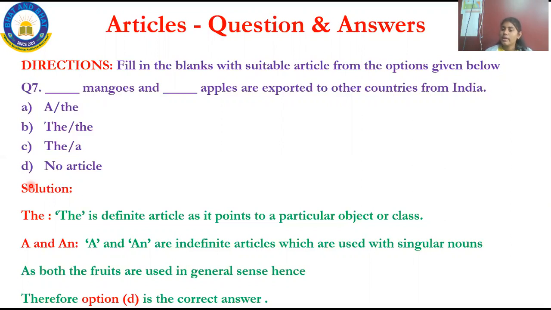My dear kids, I keep on stressing: please be thorough with the definitions. Especially to solve the question answers based on the article chapter, you have to be thorough with the uses. In the previous session, I have taught you the uses: what is the use of a, what is the use of an, and what is the use of the. I have taught you omission also. Omission is nothing but where I should not use an article. Please go through it once. If you are thorough with that, it is very easy to solve these questions.